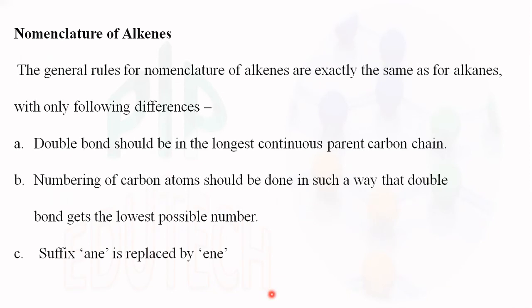Nomenclature of alkenes. Alkenes are hydrocarbons containing double bonds. While naming hydrocarbons having double bonds, the double bond is given the first preference. Numbering should give preference to the double bond, and only then the rest of the functional groups. While naming the compound, the suffix "ane" of alkane is replaced by "ene" for alkenes.